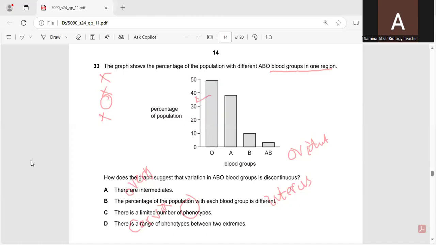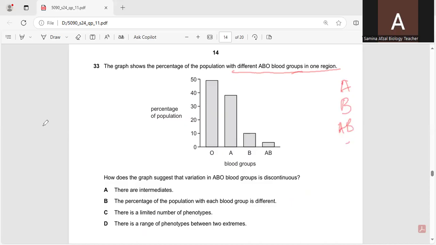Question number 33, they have shown a graph. The graph shows the percentage of the population with different ABO blood groups in one region. 4 blood groups are available, that is A, B, AB, and O. So how does the graph suggest that variation in ABO blood group is discontinuous variation? There are intermediates, there are no intermediates, so this is not the correct option.